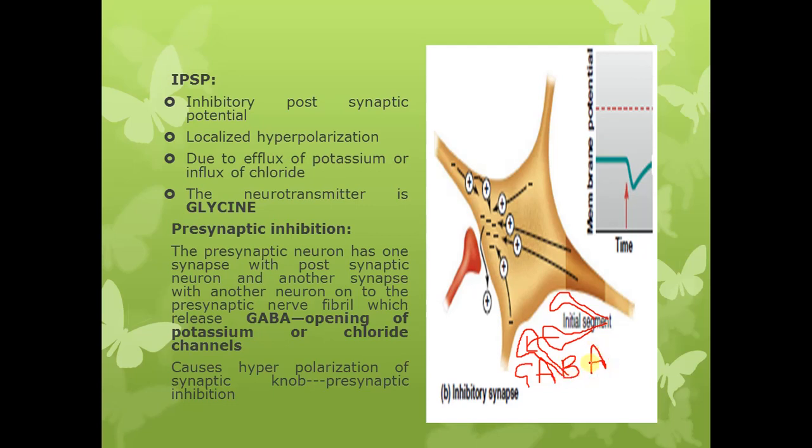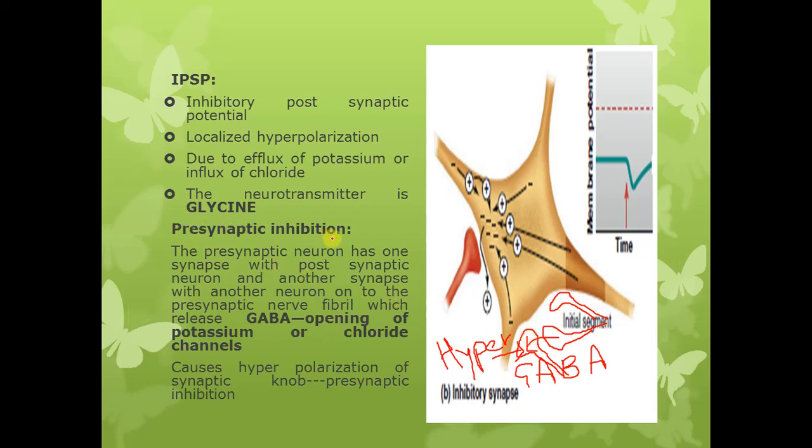Now what is GABA going to do? GABA will cause a hyperpolarization here in this presynaptic nerve terminal. So hyperpolarization will produce inhibition in this presynaptic nerve terminal, and this type of inhibition is known as presynaptic inhibition.